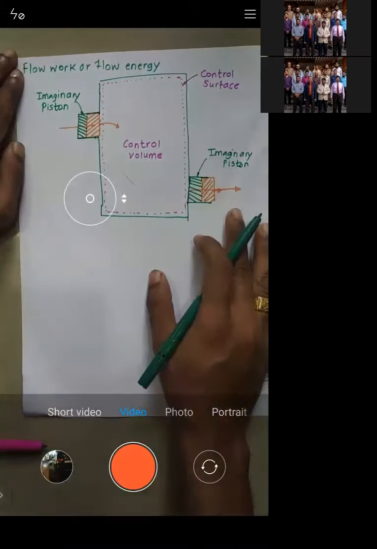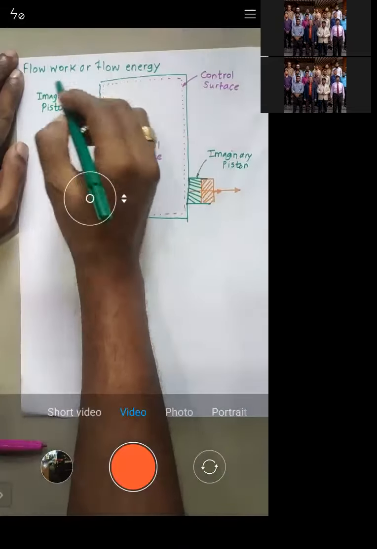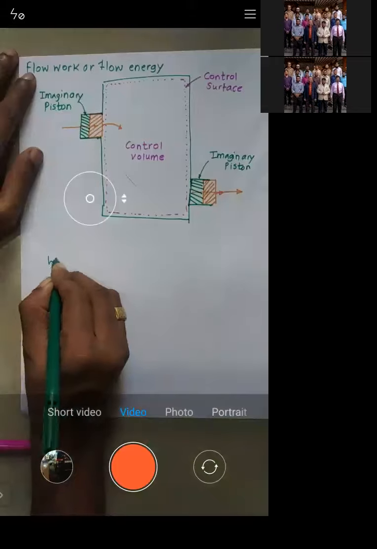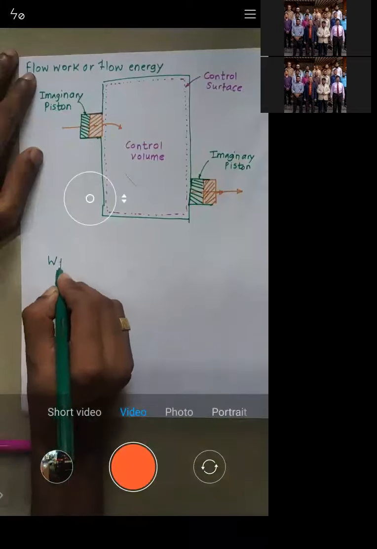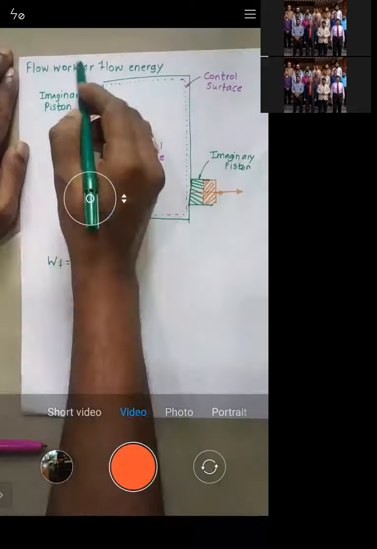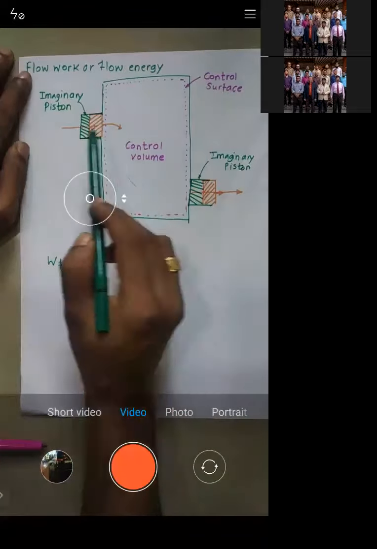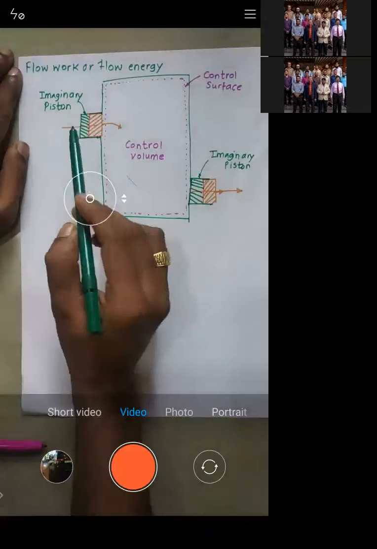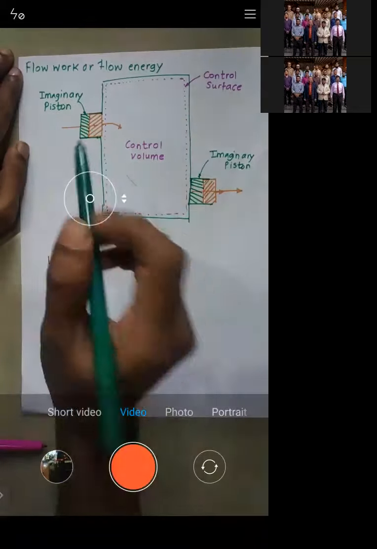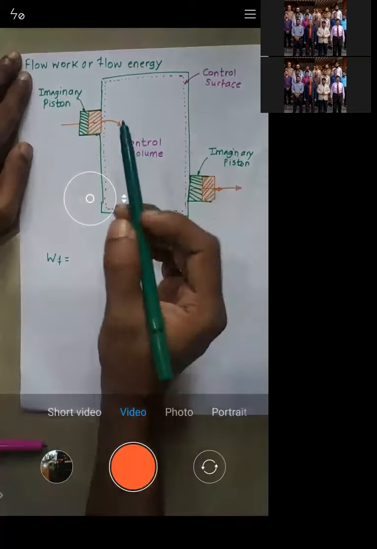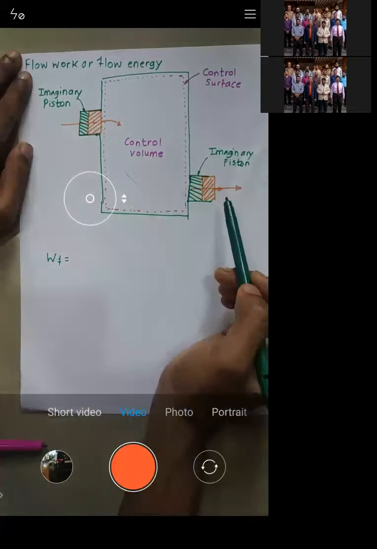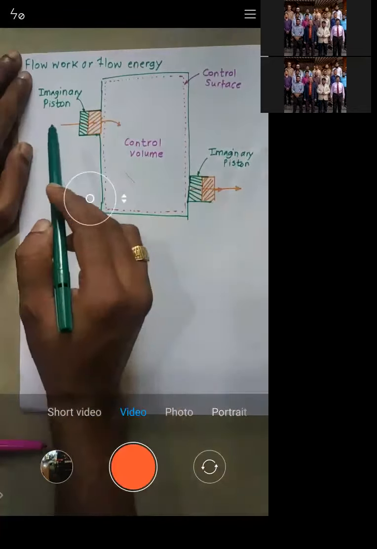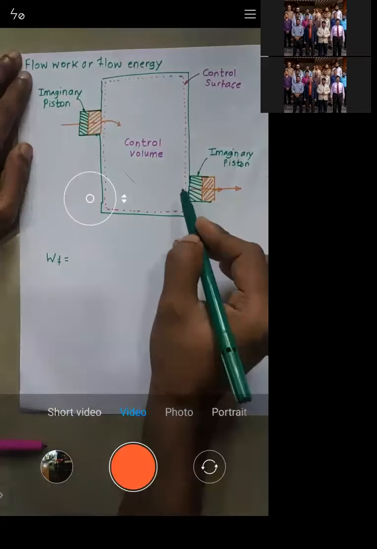Now, we are interested in calculating the work. What do we want? We want work. And that work is basically the flow work. The flow work is required to maintain the continuous flow, and this comes inside an open system, because in an open system you have an inlet and an outlet. So the amount of mass entering should be equal to the amount of mass leaving. Mass should enter at the same rate at which it goes out.